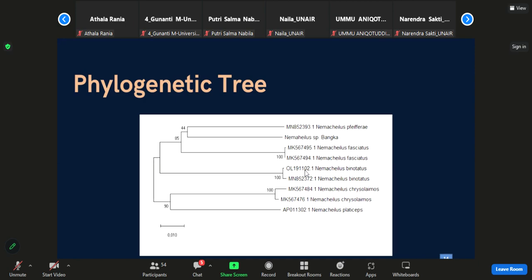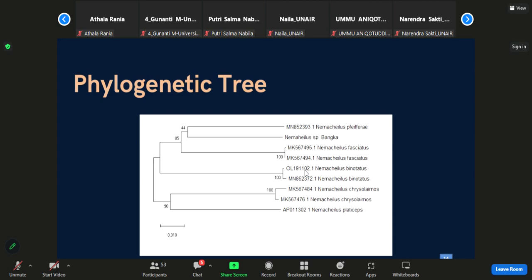Okay, conclusion. According to the results of the BLAST analysis, the sequence that was found to have originated from Bangka Island is taxonomically inside the genus Nemaeculus. The conclusion was reached as a result of the sequence similarity score of 89%.